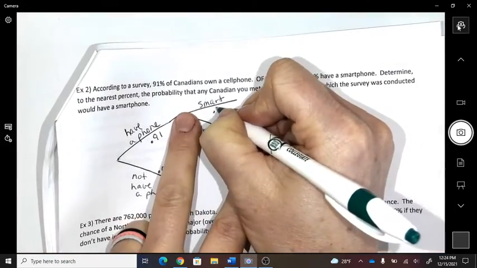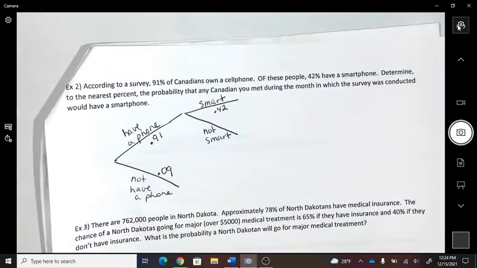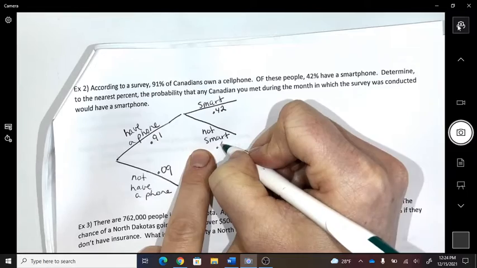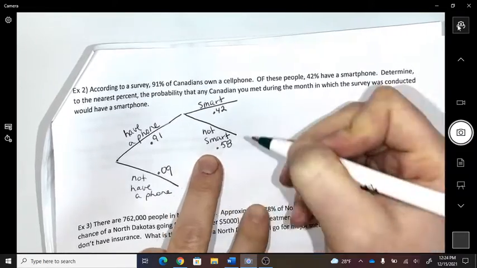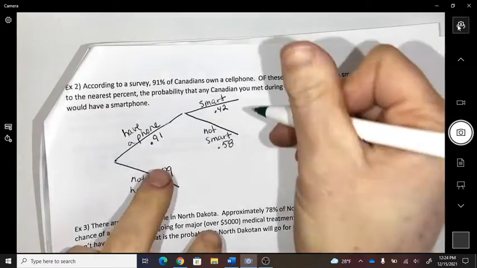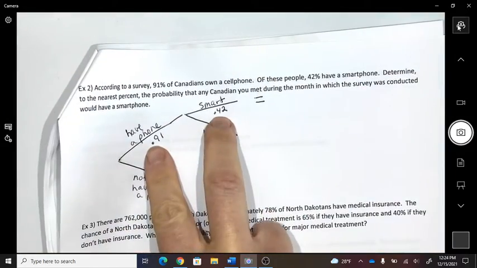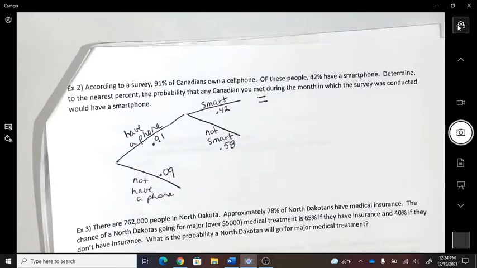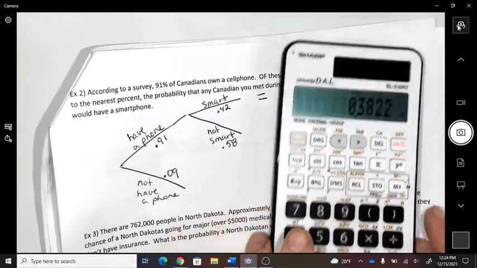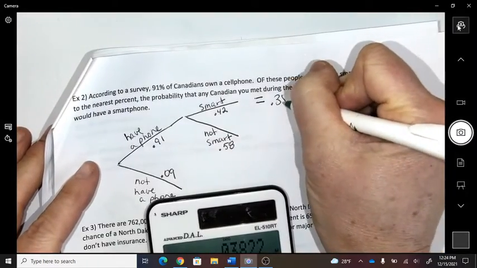And then 42% would have a smartphone, which would mean 58% don't have a smartphone. Okay, so let's multiply these. So 0.91 times 0.42 equals 0.3822.